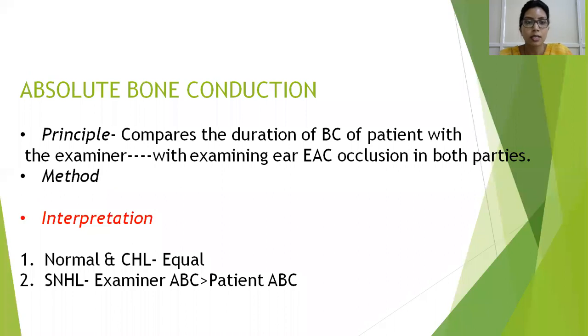The next test is the absolute bone conduction test. Here the principle is that it compares the duration of bone conduction of the patient with that of the examiner, where the examiner's EAC is occluded. How do you occlude the EAC? Just press inwards on the tragus. So how do we do this? You take a tuning fork, charge it, occlude the tragus of the patient and place it on the mastoid.